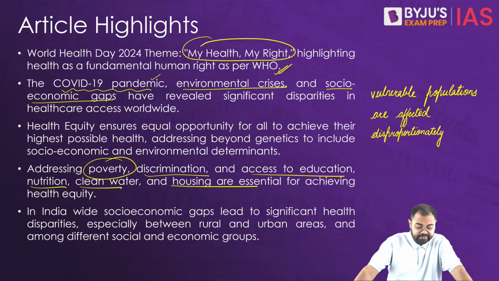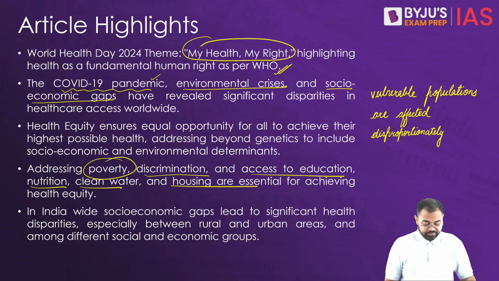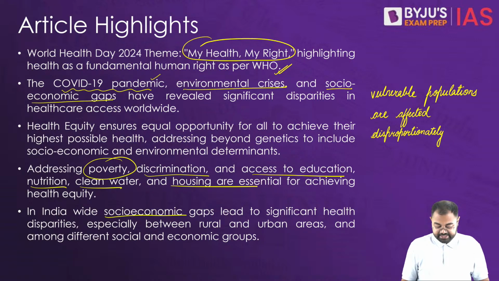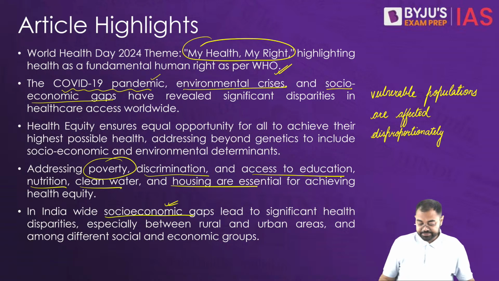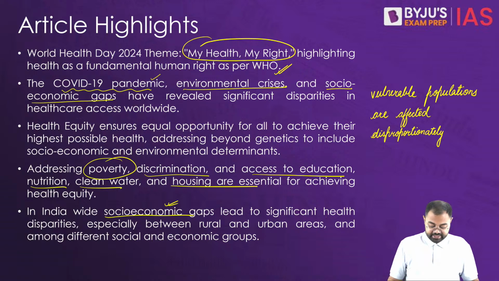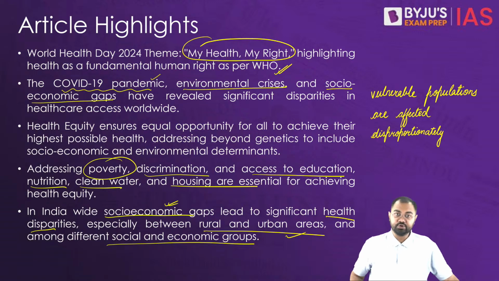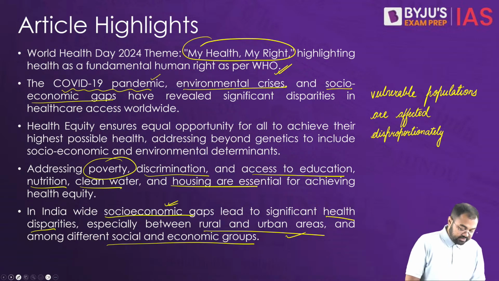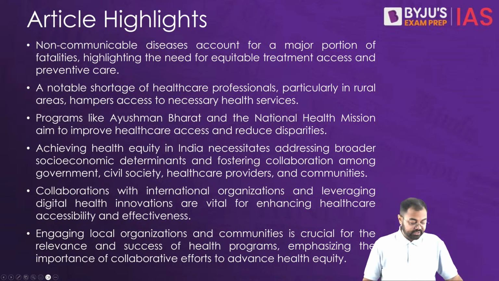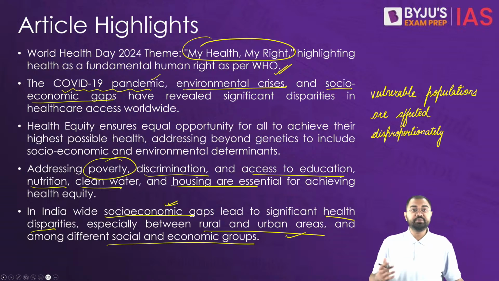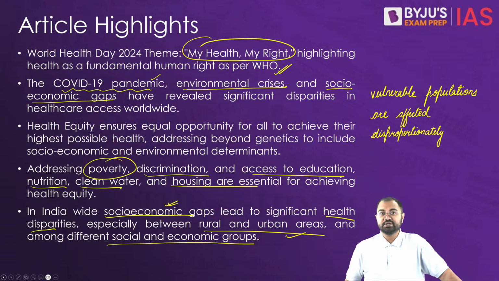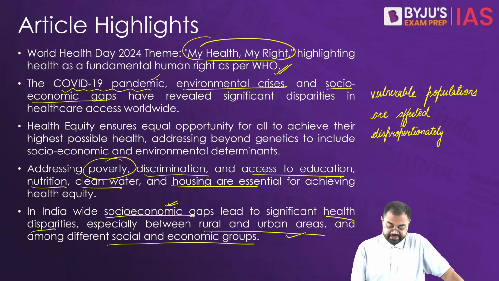So in this scenario, we see that in India there are wide socio-economic gaps that lead to significant health disparities, especially between urban and rural areas and among different social and economic groups. We need to address these problems if we want to understand the issues.